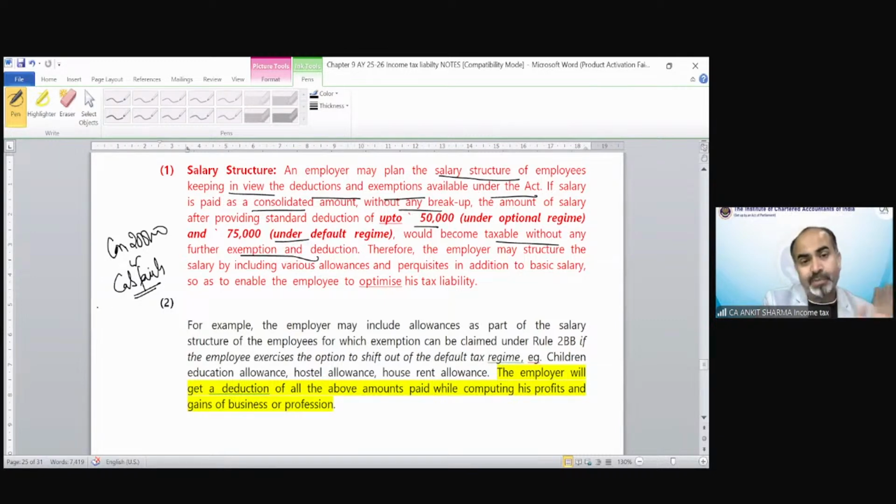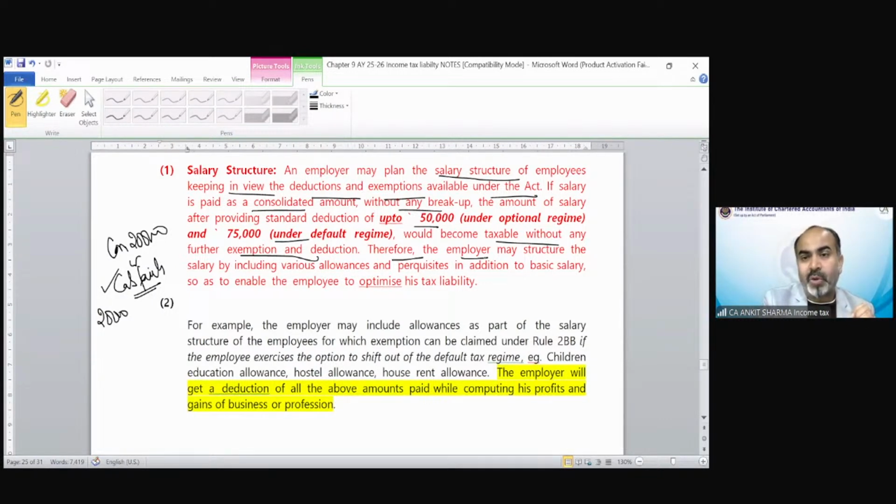Suppose the yearly expenditure is going to be 2 lakh rupees. Even if you take the conveyance allowance of 2 lakh rupees, it is going to be fully exhausted by those expenditures. So it is better to go for the car facility. If you take the car facility, there would not be any taxability in your hand. That is going to be 100% tax free.